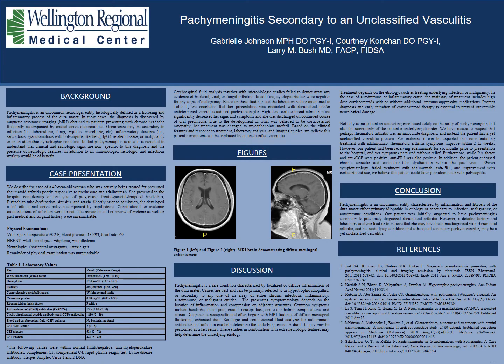Today we describe the case of a 49-year-old woman who is actively being treated for presumed rheumatoid arthritis, poorly responsive to prednisone and Humira. She presented to the hospital complaining of 1 year of progressive frontal, parietal, temporal headaches, eustachian tube dysfunction, sinusitis, and ataxia. Shortly prior to admission, she developed a left 6th cranial nerve palsy accompanied by papilledema. Constitutional or systemic manifestations of infection were absent. The remainder of her review of symptoms as well as past medical and surgical history were unremarkable.